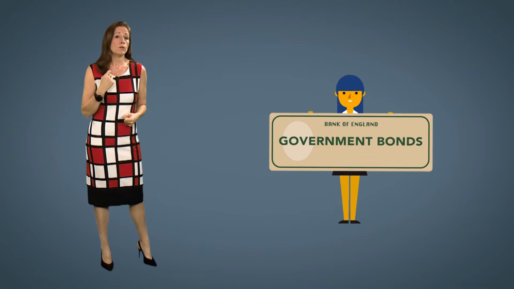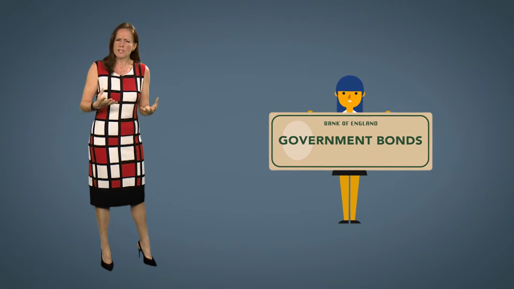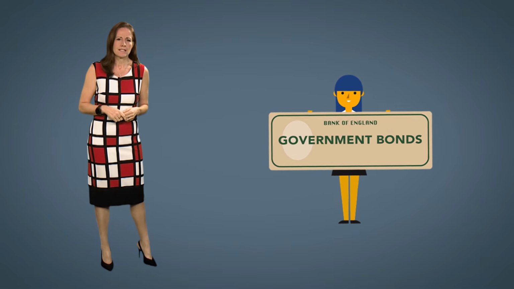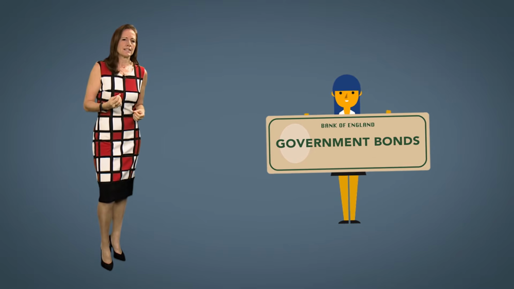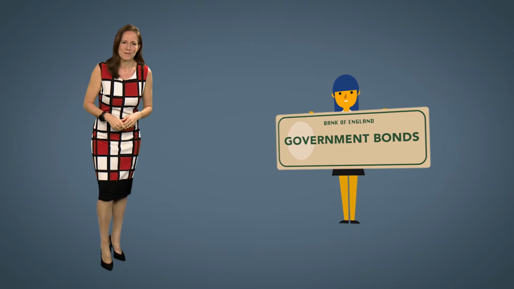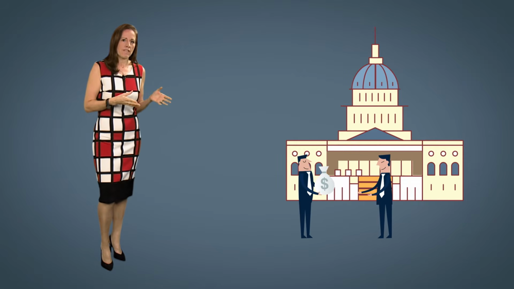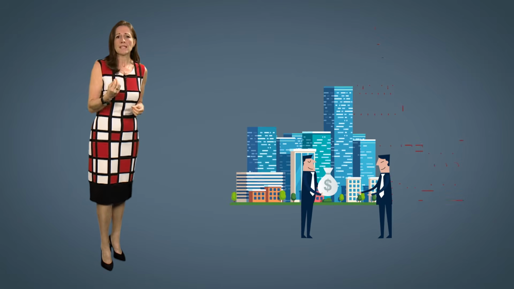Government bonds are debt-based investments where you loan money to a government in return for an agreed rate of interest. They're widely regarded as one of the safest asset classes, but how exactly do they work? When you buy a government bond, you're lending money to the government, which will use the sums raised to fund